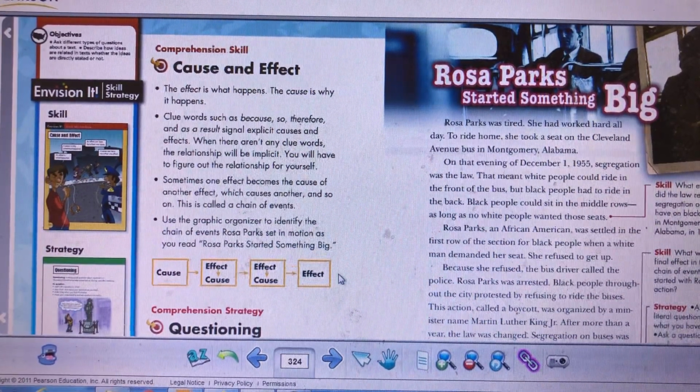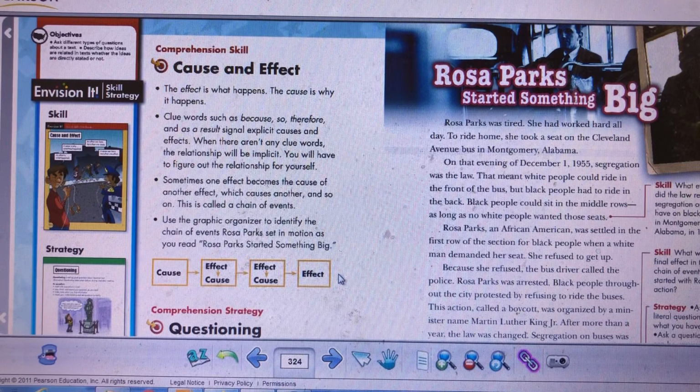Today's lesson is divided into two parts. The first part is the cause and effect, and this is the comprehension scale for today. And the second part is the new vocabulary. About the cause and effect comprehension scale, we studied this scale together last Thursday in the writing. We wrote together the cause and effect essay, and I told you the difference between cause and effect.